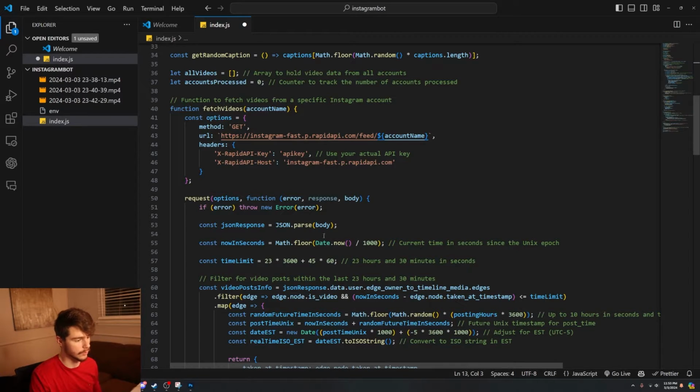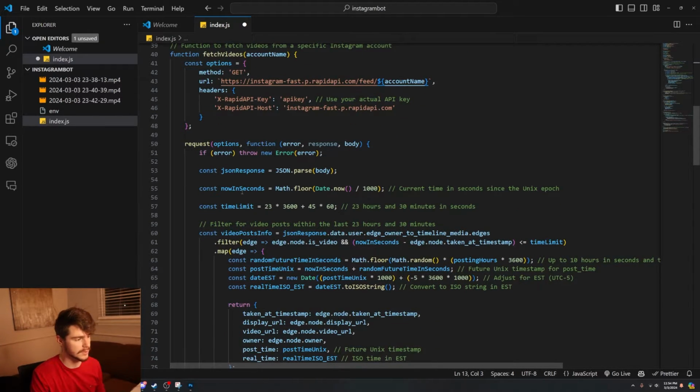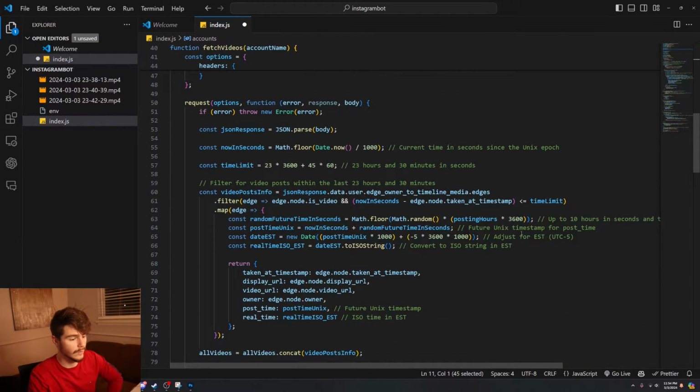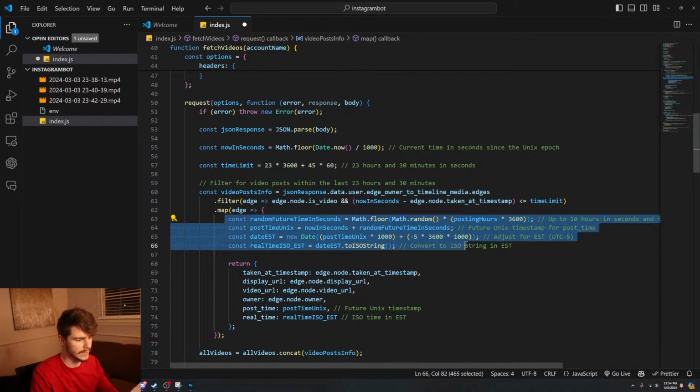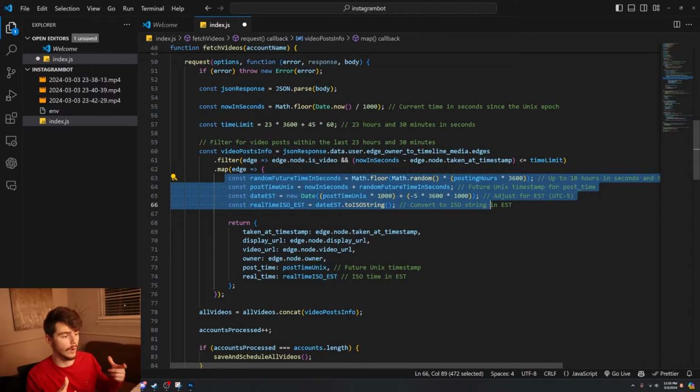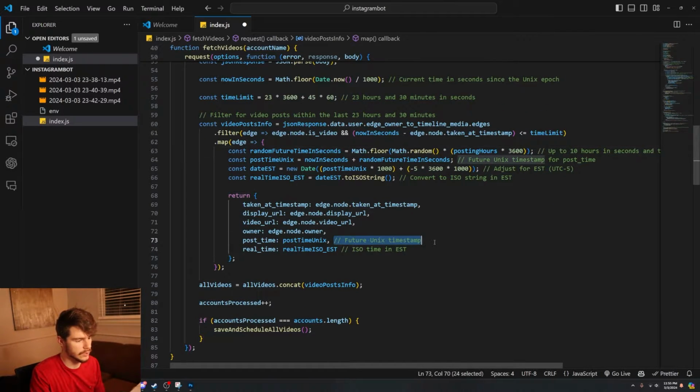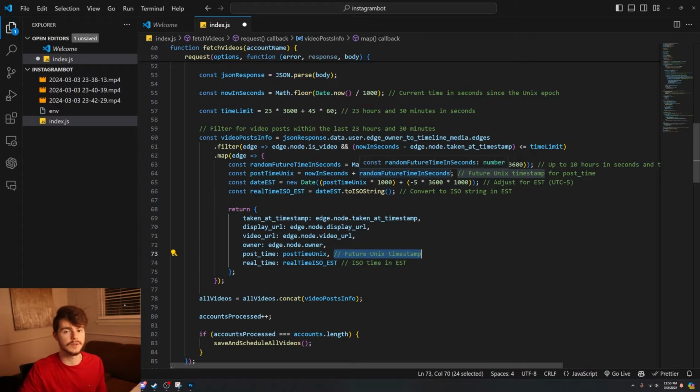And then we go through these and parse them to figure out all the posts that are video only and within the last 23 hours and 45 minutes. Once we have all those videos from all those accounts, we figure out the time of the day when we want to post them. This sets up a little array to take the videos and give each a timestamp of when it's going to be posted in the day, so it gives us a future timestamp for each of the videos it got from all the accounts.